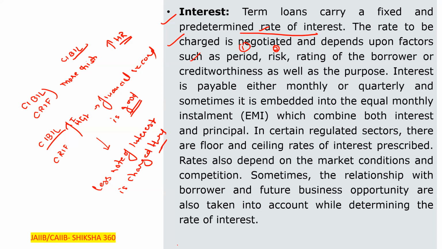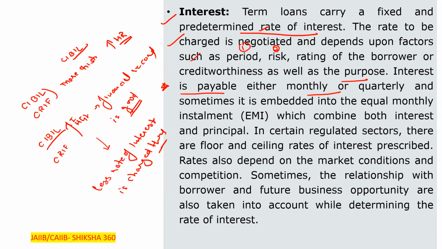So interest. Term loans basically carry a fixed and predetermined rate of interest. So the rate to be charged is to be negotiated and depends upon factors such as the period, the risk rating of the borrower or creditworthiness, as well as the purpose. Further, that is interest is to be payable